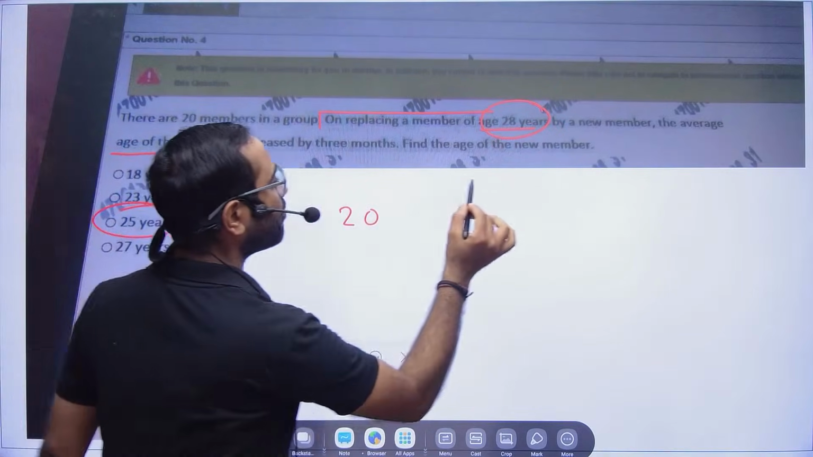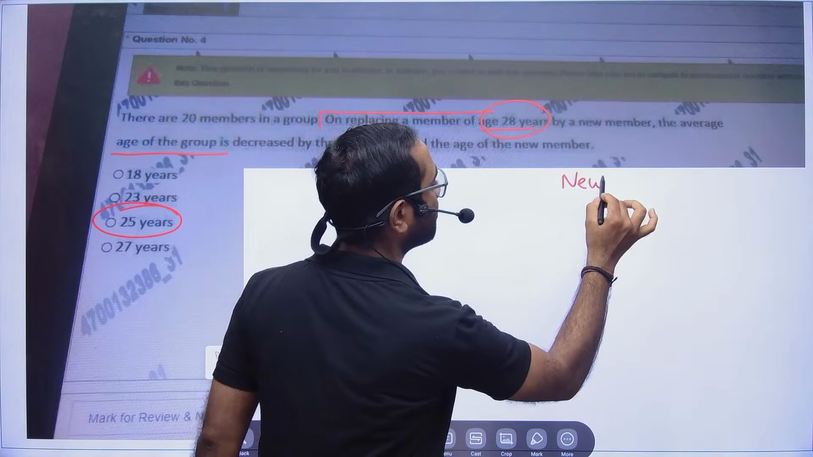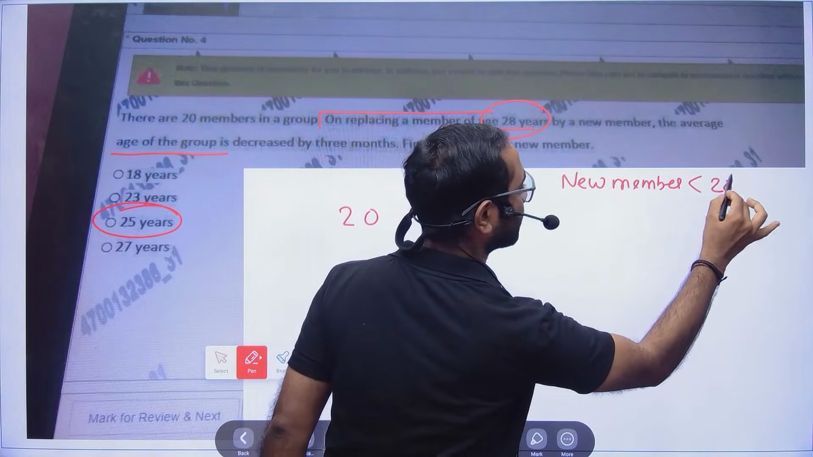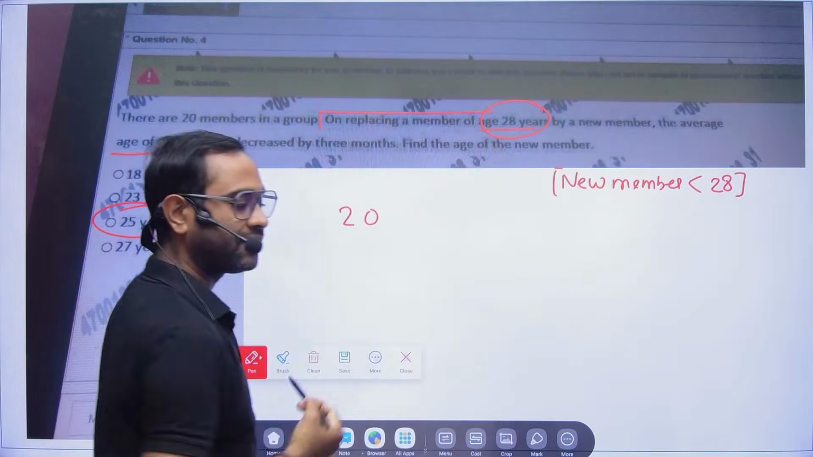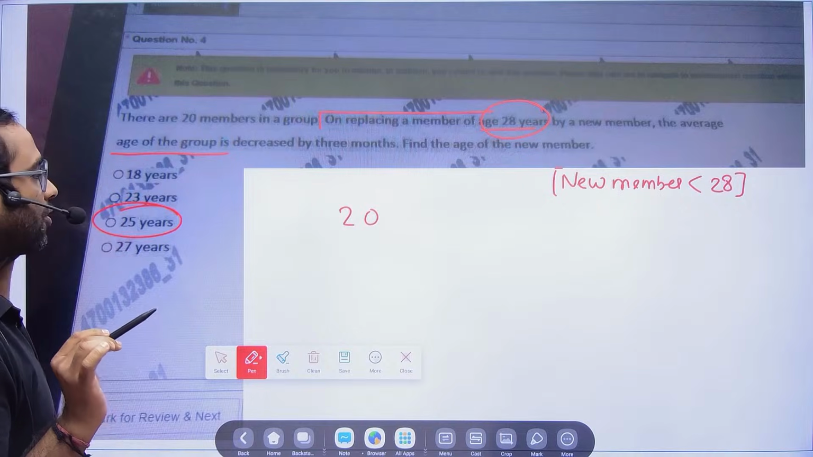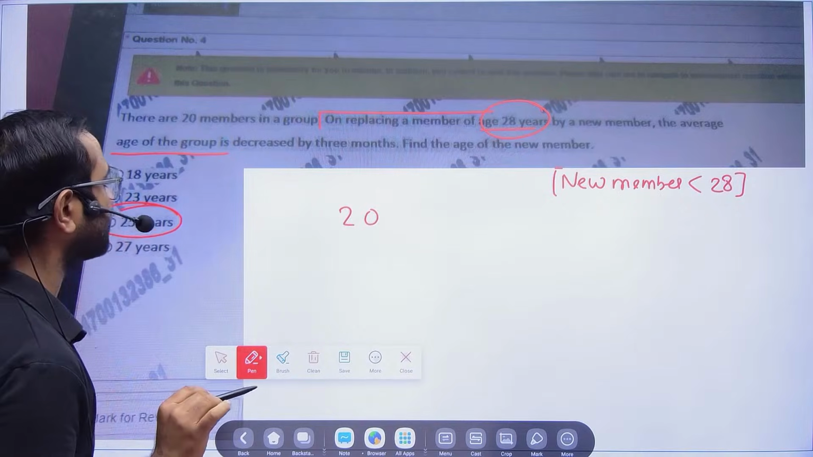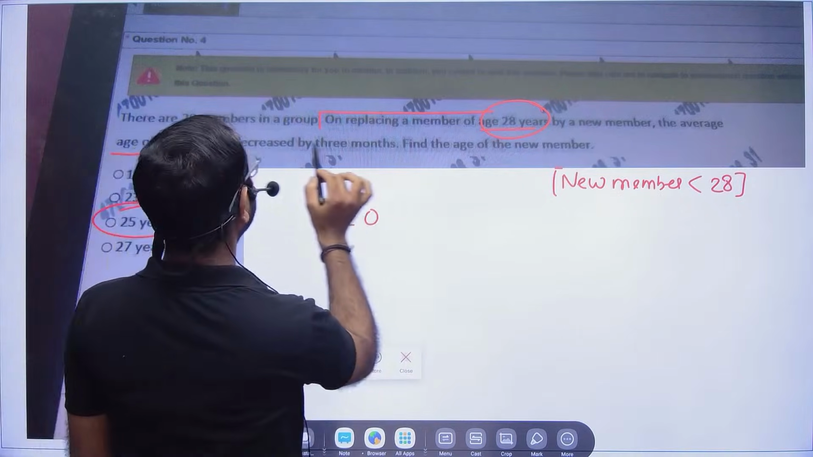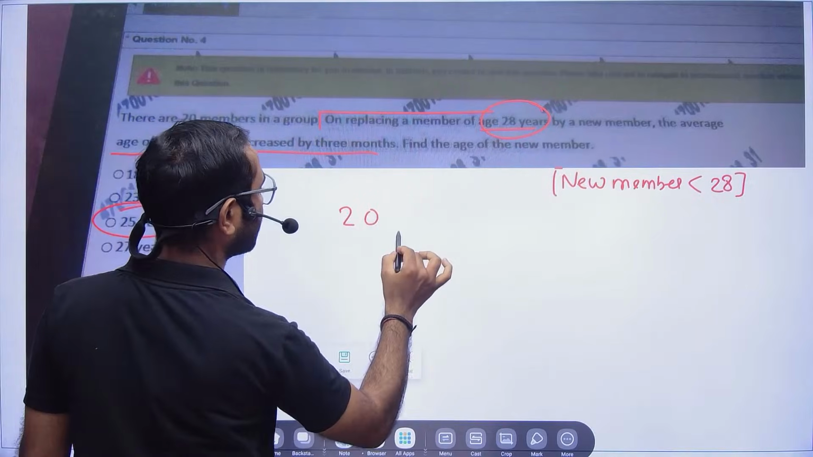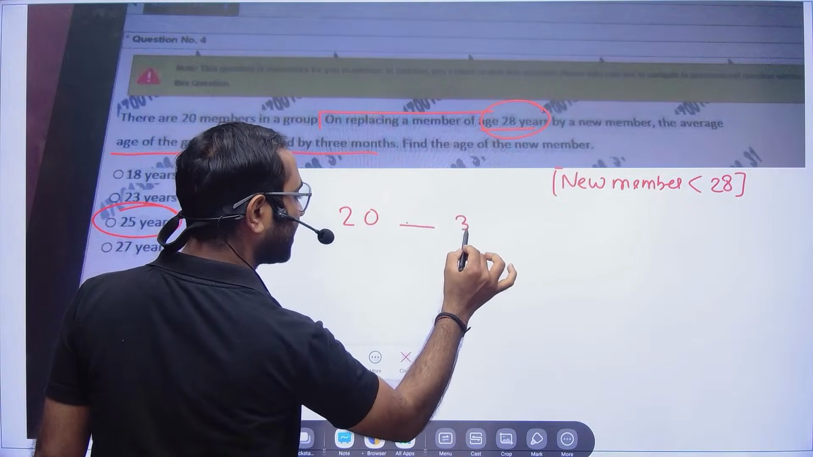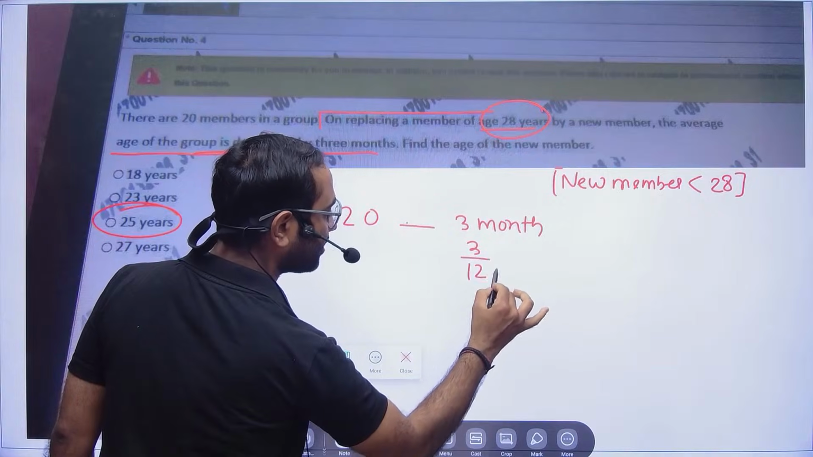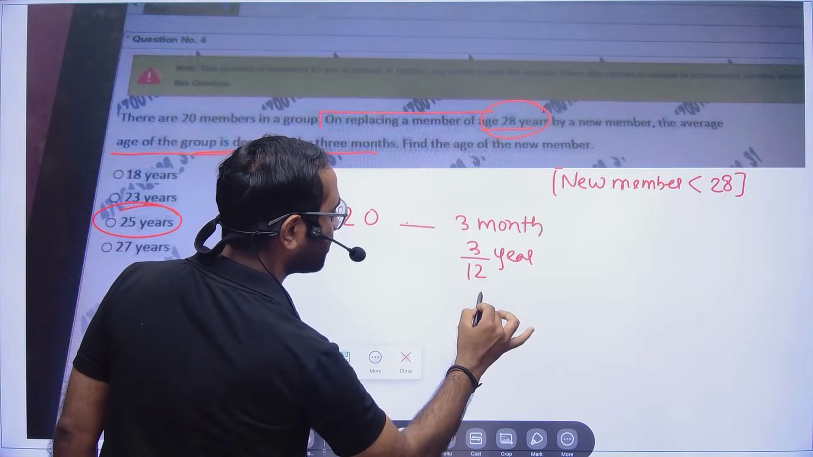So definitely new member age will be less than 28 years, right? Then only the average is decreasing. That is clear. So anyway, all your options are less than 28. Next, they are telling on replacing by a new member, the average age of the group is decreased by 3 months. So average is getting decreased by 3 months. So 3 months in years, if you divide by 12, that means 1 by 4 year.